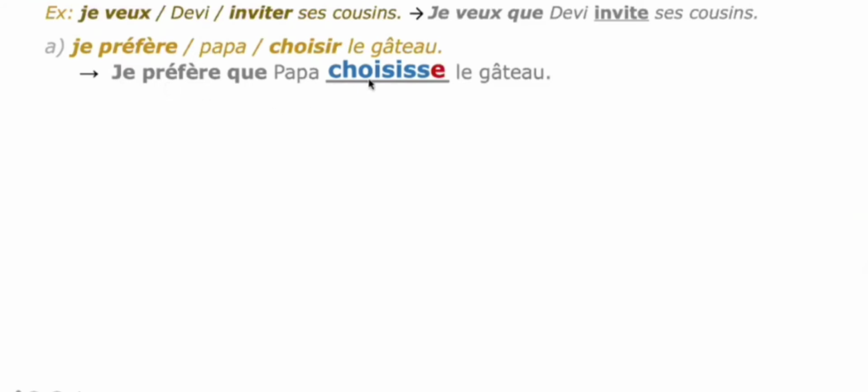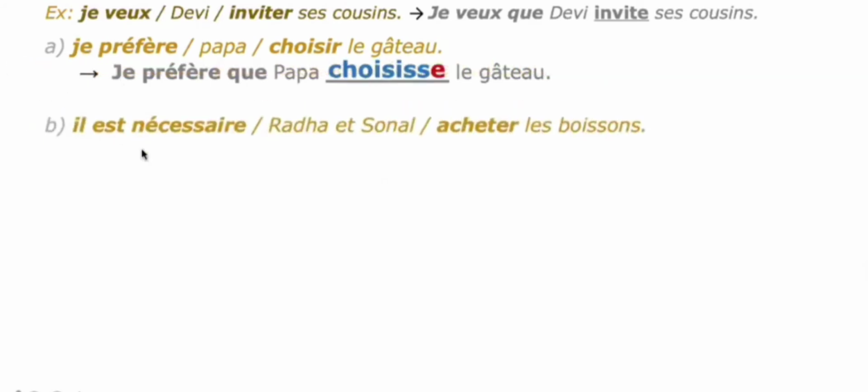So you must write the first part, then que, and then Papa. After checking the subject, you have to conjugate the next verb in subjunctive. That is the rule here. Okay. I prefer that my dad might choose the cake.